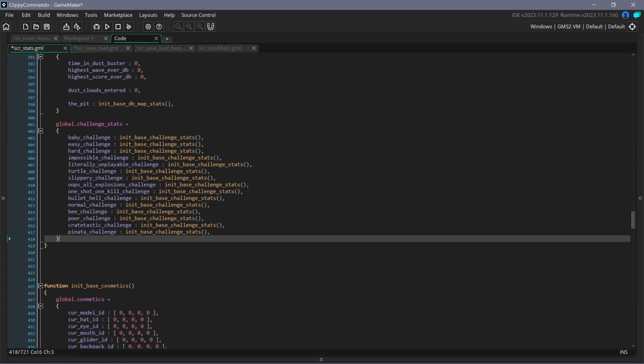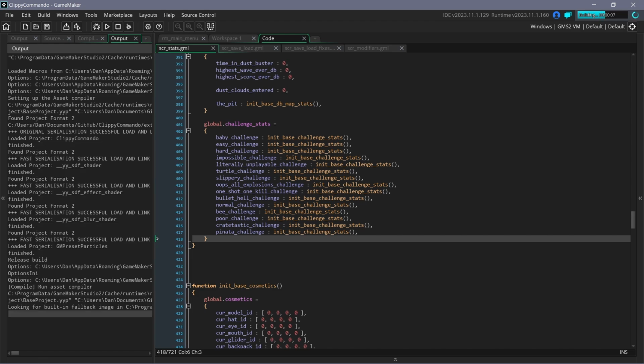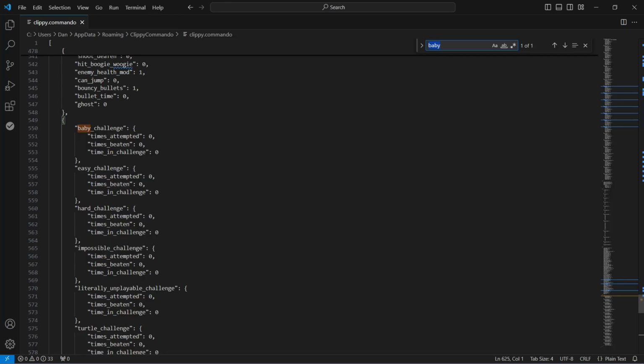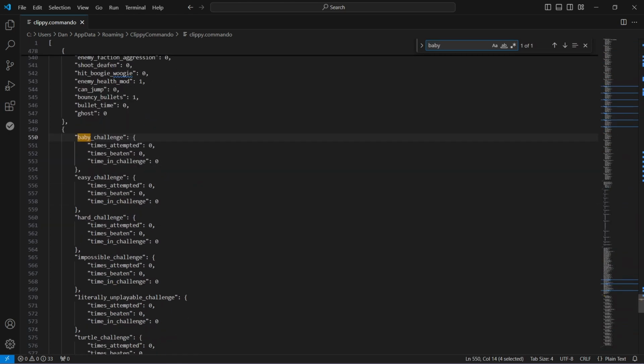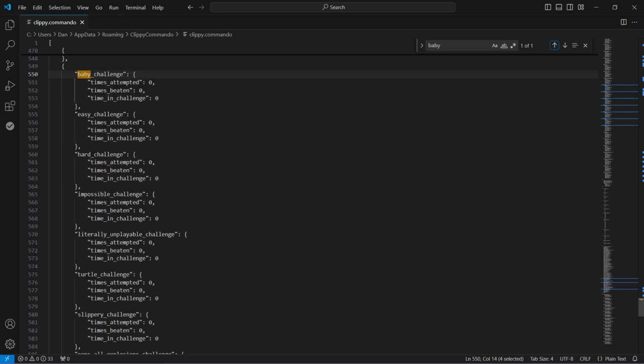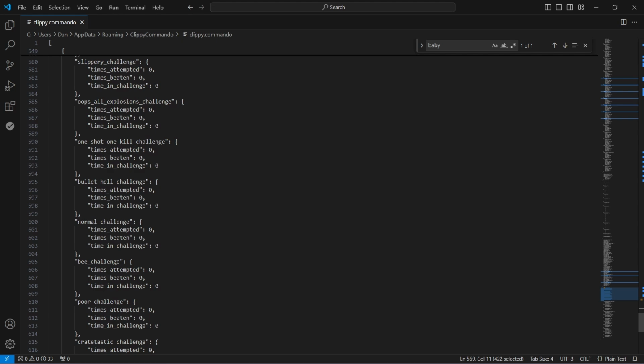Alright, so I have all of those challenges added, so once we build and get into the game, and then exit the game, it'll save everything, and we should have all these new stats. So I saved and loaded the game, and now when I search baby, it should only have that, yep, that challenge at the bottom. There's no other instance of baby in the save file, and there are now all of these various stats for all of the challenges.